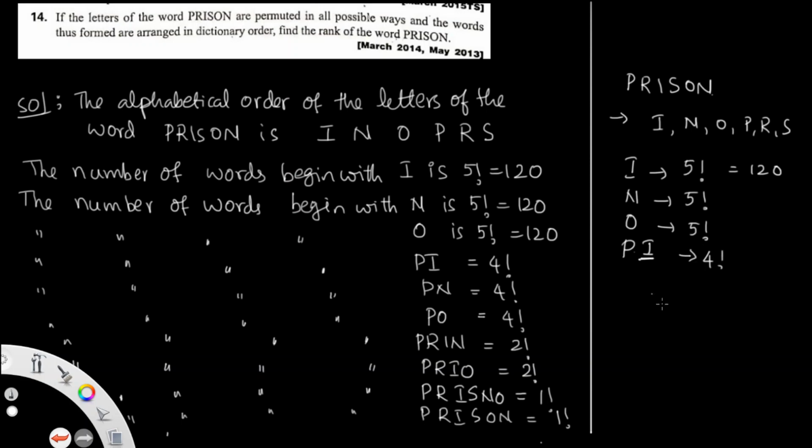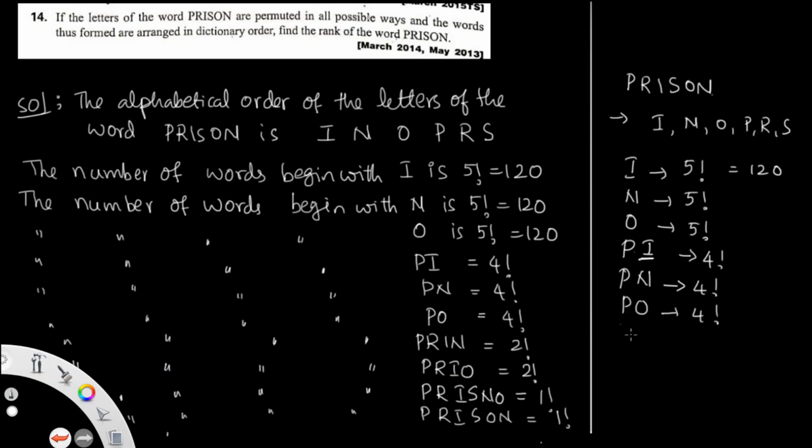In this, 4 factorial numbers, after 24 numbers you can see the next word. So next go to PI. You can write up to this, so then you get PI, nothing but after that I is fixed. Suppose next we go to the PN series. So PN, nothing but in the series also you can get 4 factorial numbers. Then also you can see the next order, that is PO, also 4 factorial.